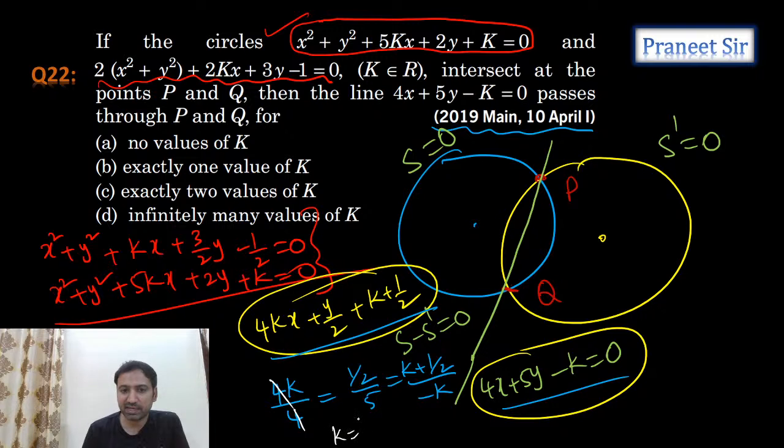The k value is 1 by 10. But if you substitute the k value 1 by 10 here, let's see what we get. When you substitute the k value,